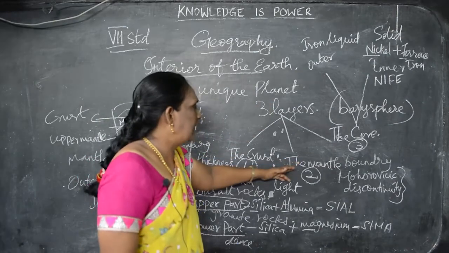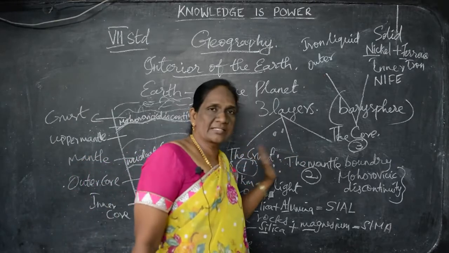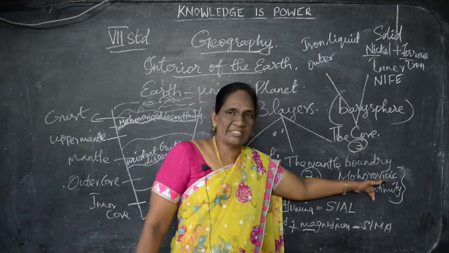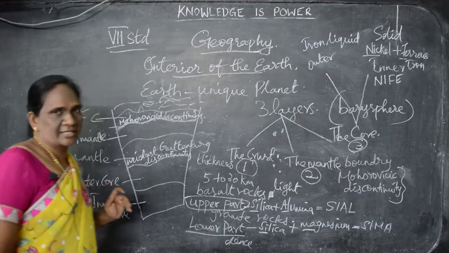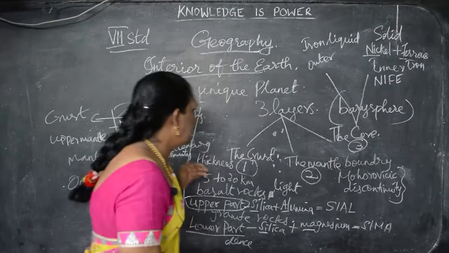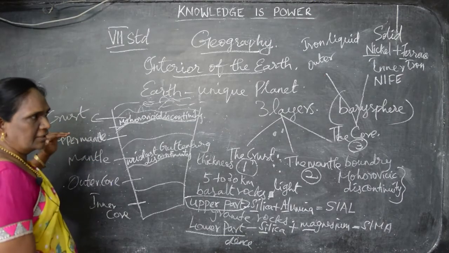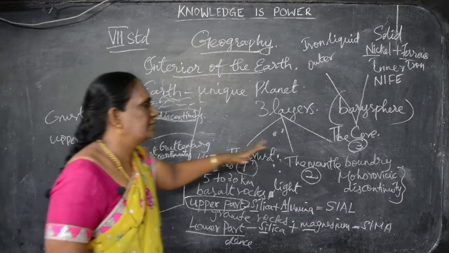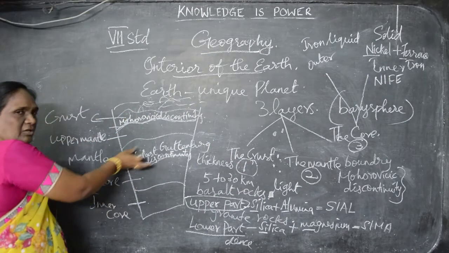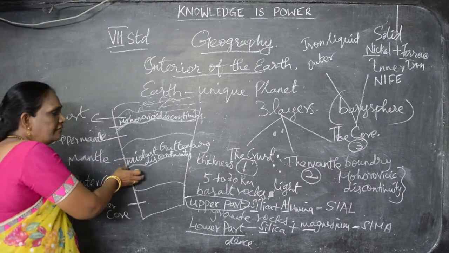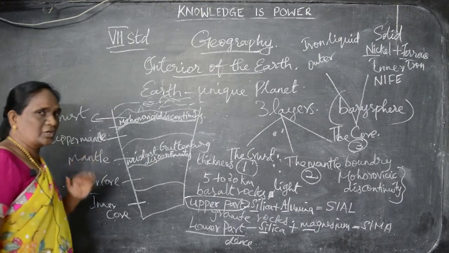Next, the mantle. The boundary between the crust and the mantle is called the Mohorovicic discontinuity. Say all of you. Mohorovicic discontinuity. Understand? The mantle has two divisions, the upper mantle and the lower mantle. The third layer is the core. The boundary between the mantle and the core is called the Weichardt-Gutenberg discontinuity. Can you follow? In the book you can see the picture.